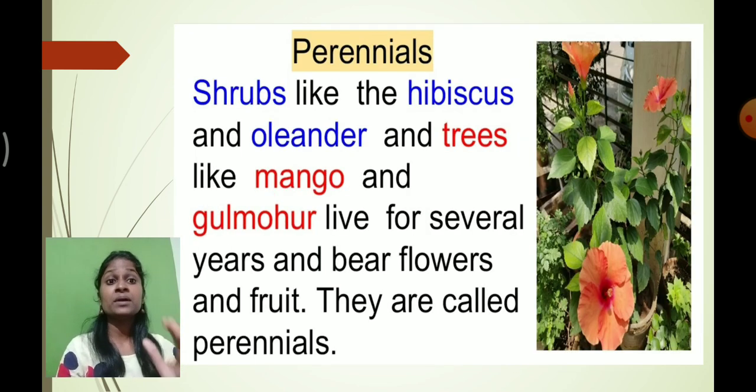And shrubs like hibiscus and oleander, and trees like mango and gulmohar, survive for many years, and for many years they bear flowers and fruits. Those plants that survive for many years, we call perennial plants. So here we learnt about the three types of plants: annual, biennial and perennial. I hope you understood all these three types.